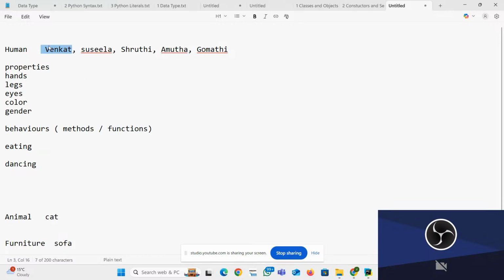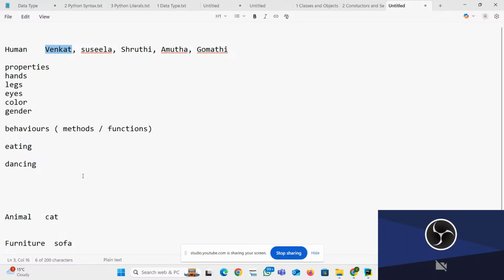But what will they do? Each object will take a copy of this class. They will have their own behavior and own properties. Similarly, Susila will take the entire properties and behavior, a copy. She will behave differently. Shruti is also the same. They will take the entire copy of this class, meaning the properties and behavior, and behave on their own. So the behavior and properties of Venkat are different from those of Susila. That is what an object is.